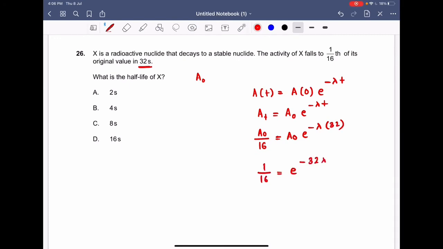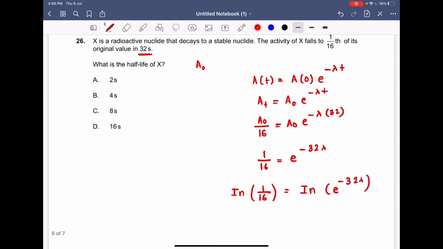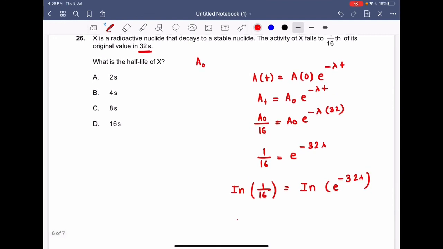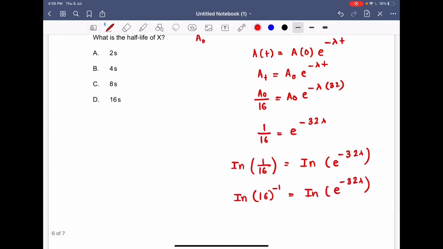Now take ln on both sides. So ln of 1/16 is equal to ln e to the power minus 32 lambda. From here I can see that 1/16 can be written as 16 inverse. So this can also be written as ln e to the power minus 32 lambda. So what is 16 inverse?